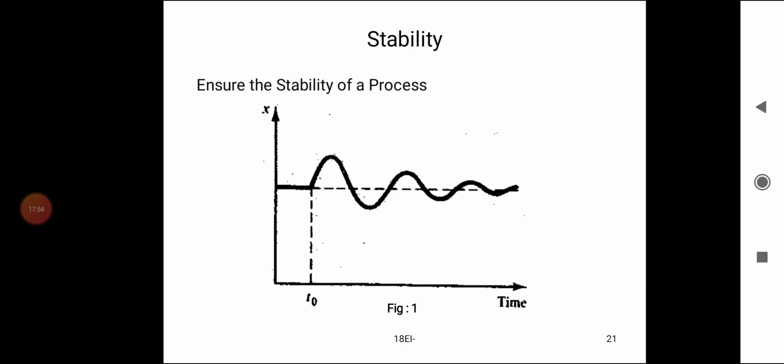This goes on, so it is oscillating at the set point. Finally it reaches the set point at time t. That shows the up and down values above the set point. After some duration of time, it reaches the set point.